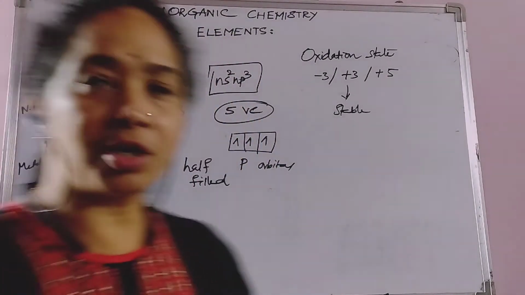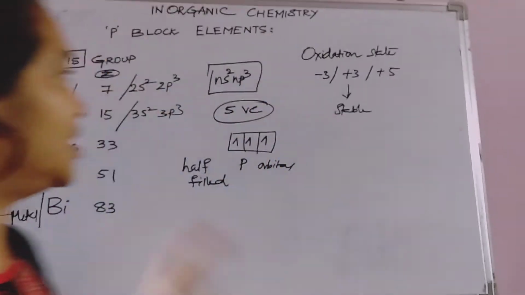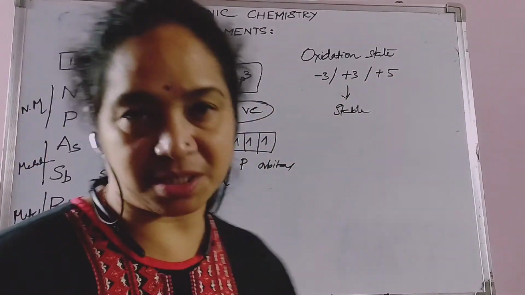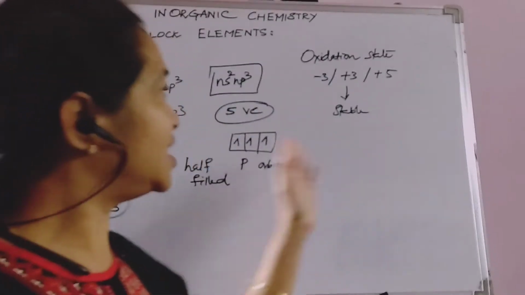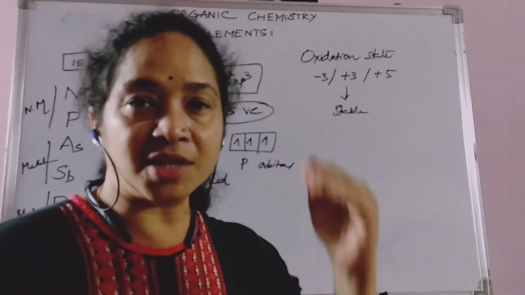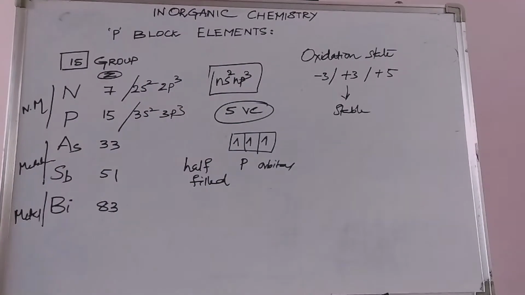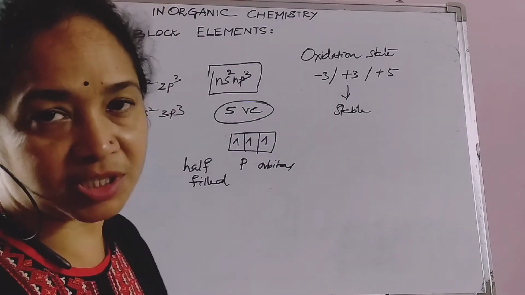Coming to the oxidation state, all these elements possess variable oxidation states of -3, +3 and +5. It is found that +3 is the stable oxidation state. As you move down, the +5 state becomes less stable, and they are all covalent in nature in the +5 oxidation state.